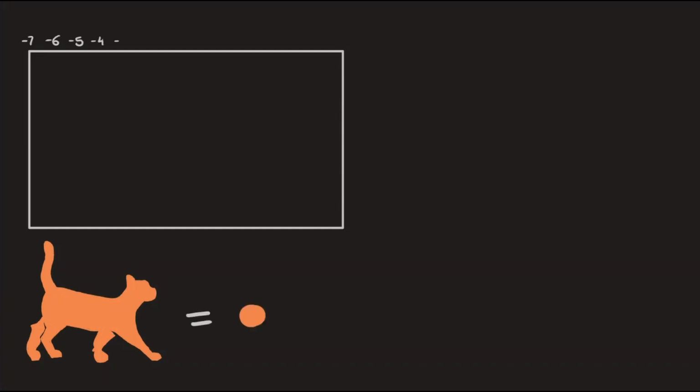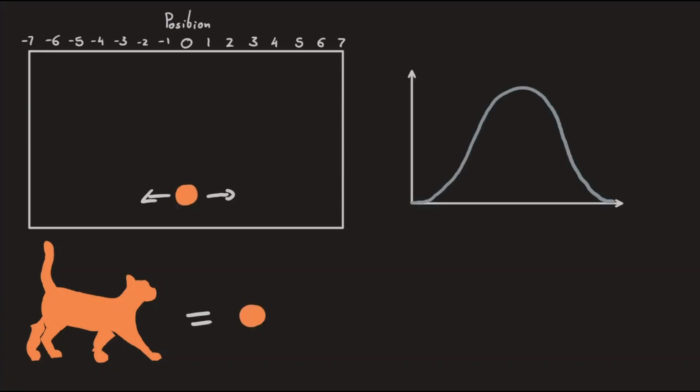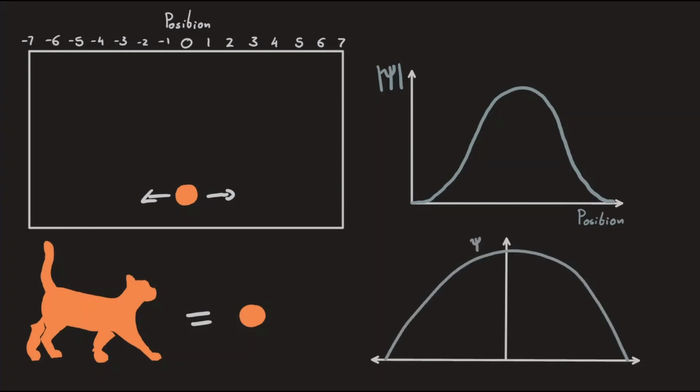Once again, if we take Garfield as an example and say he's moving in a confined box and plot his wave function against his position, we get a graph that looks like this. If we square this wave function and plot the graph, we get a probability distribution, and by finding the area under the curve at a given point, we find the exact probability of finding Garfield in that spot.